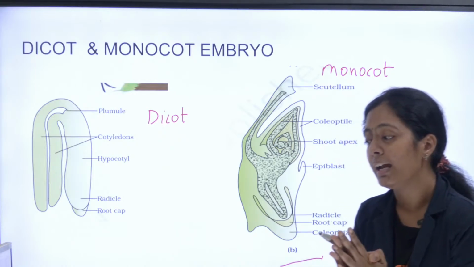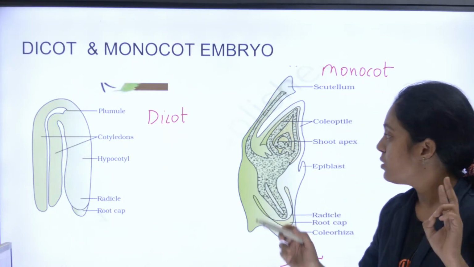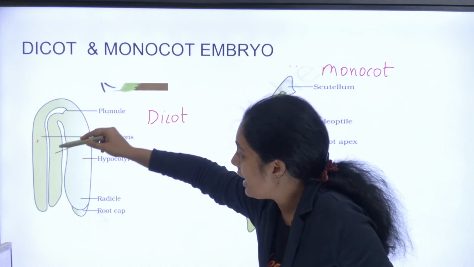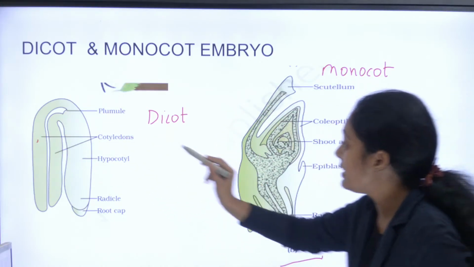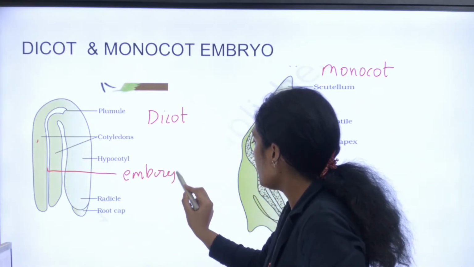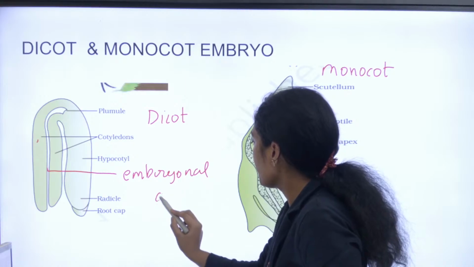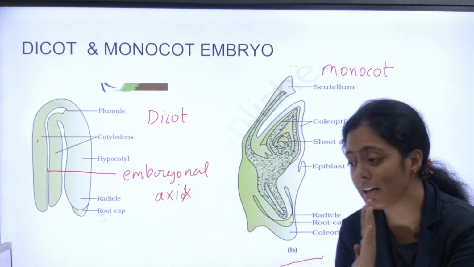monocotனா என்ன, dicotனா என்ன? See, dicot means they have 2 cotyledons, correct? So here you can see one cotyledon and other cotyledon. Okay, and you have an embryonal axis. இந்த லைன் பேர் என்ன சொல்றோம்? Embryonal axis ன்னு சொல்றோம். So this embryonal axis divides the cotyledon into 2.